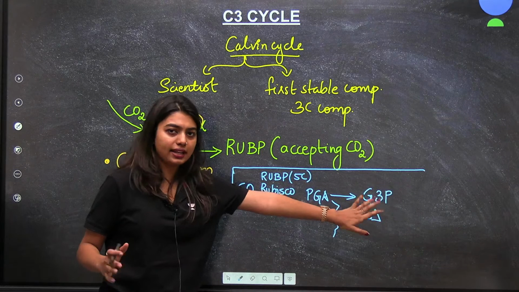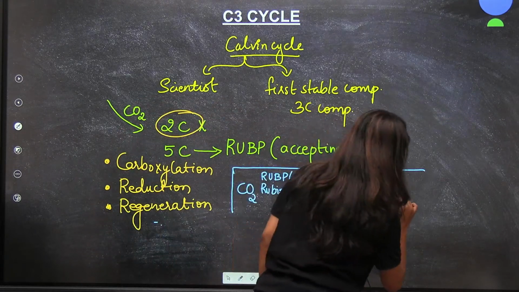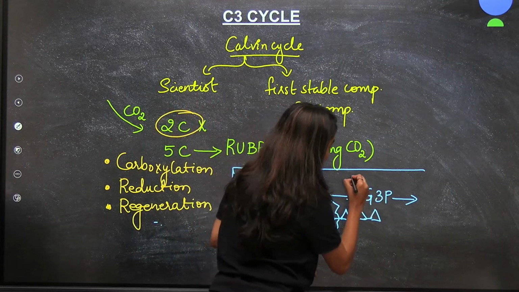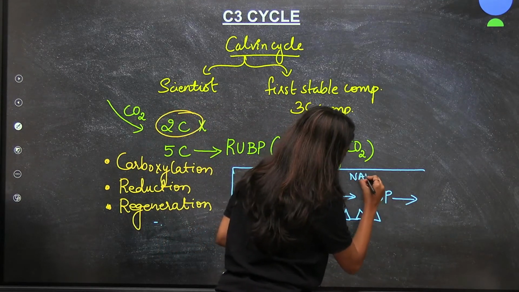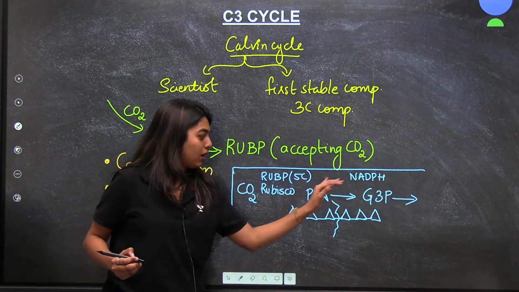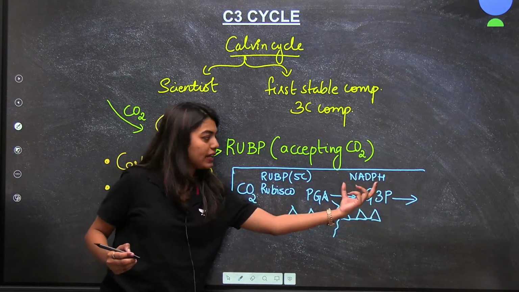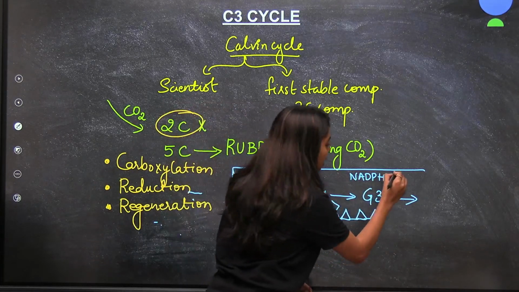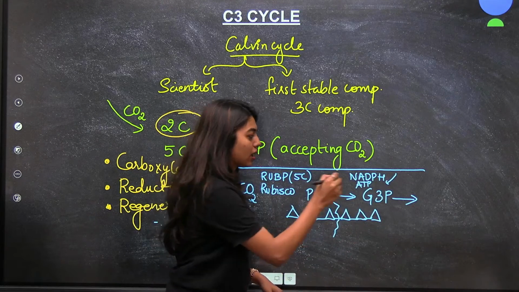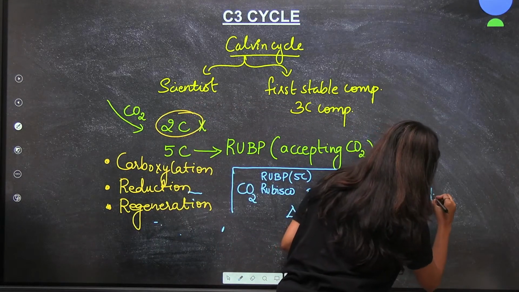Now this phosphoglyceraldehyde, with some helpers like NADPH, converts your PGA to an aldehyde. So NADPH with the help of ATP will do the job and convert it and give us glucose.